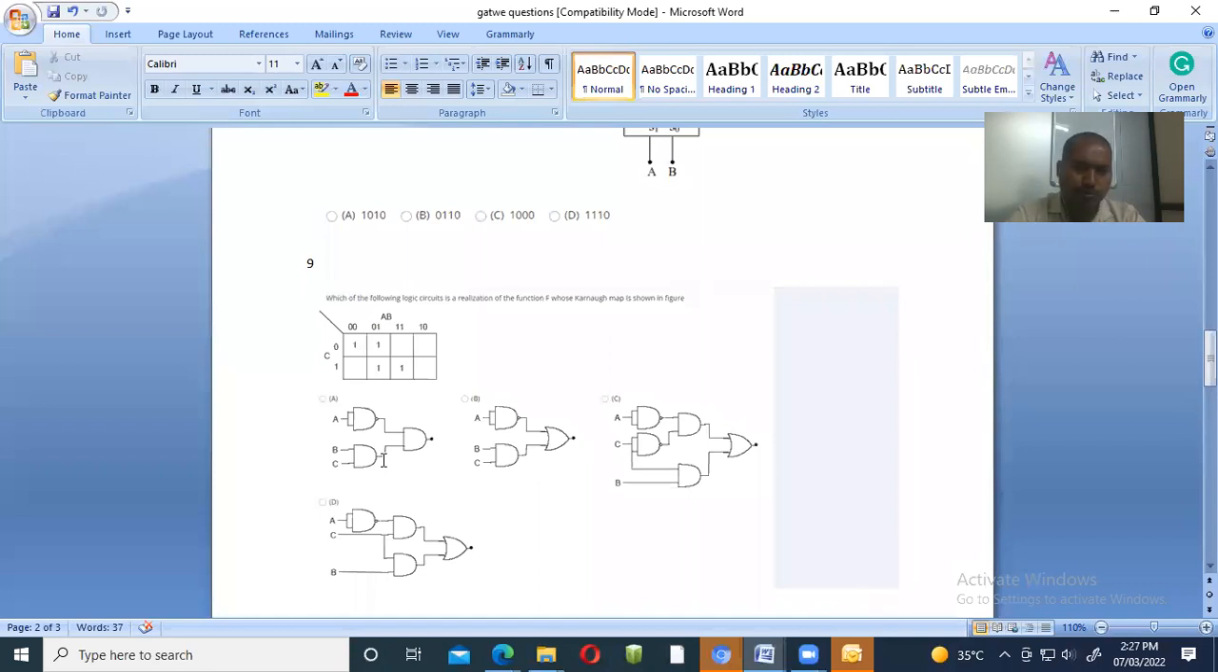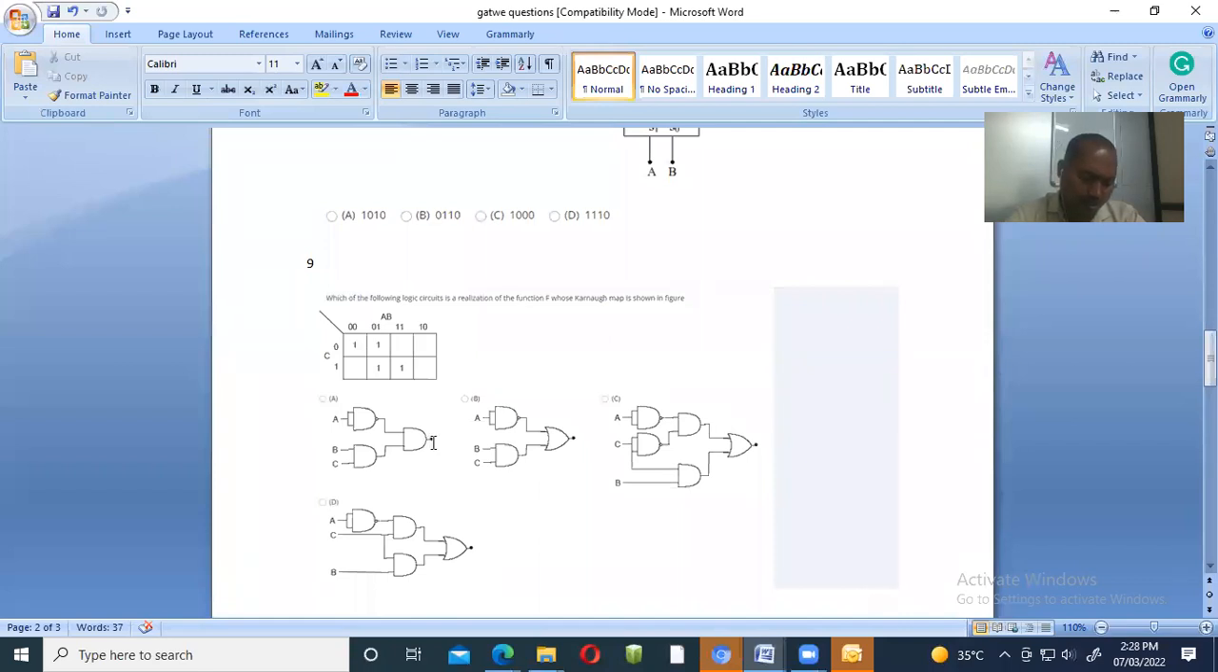So what we have to do here: A bar is coming here, BC is coming here, so A bar into BC. This is nothing but an AND gate. So your answer is A bar into BC, because A bar is coming here, BC is coming here, so both things are multiplied, because this is the AND gate. Okay, A bar into BC, right?